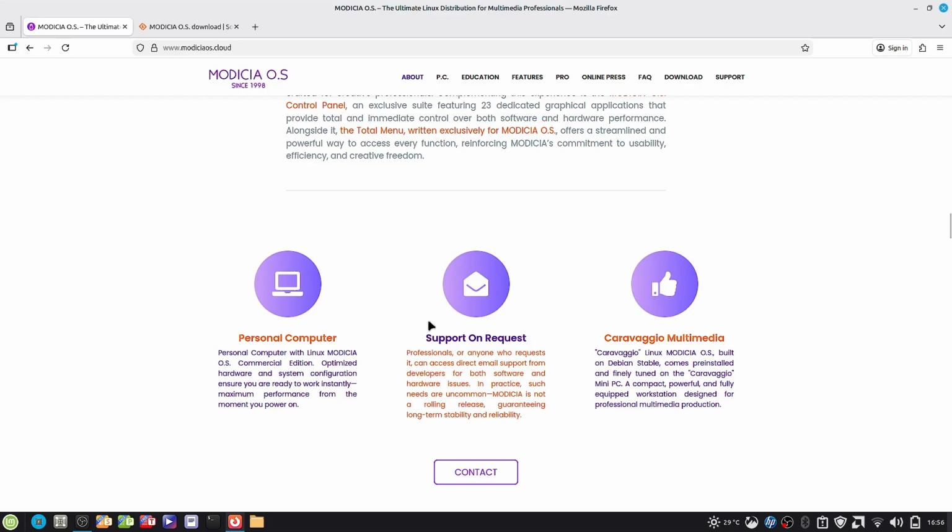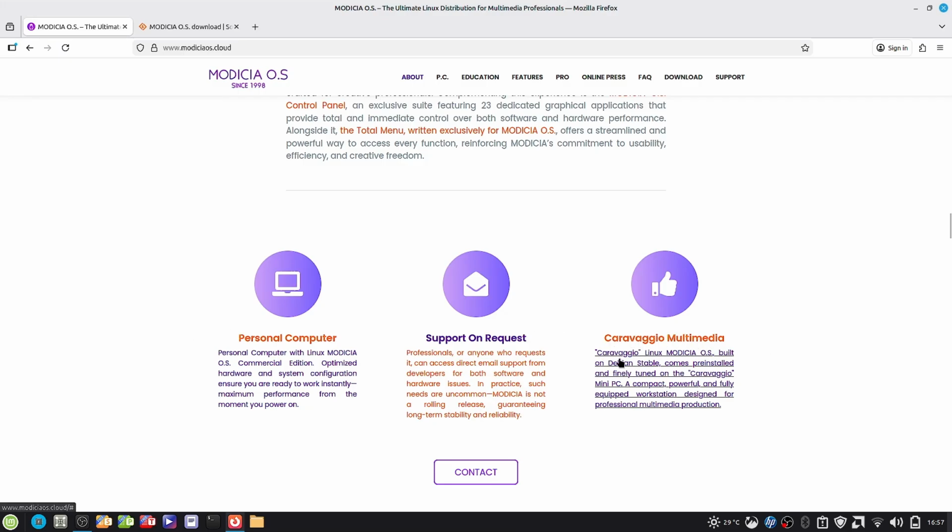But I think, looking at this, most probably it is paid support, because most of the common requests are not there. Since it is based on Debian, there will actually be very few issues with the system, because Debian is very good at bug fixing. Whenever any bug is reported, it is immediately fixed. It takes a very short time for bugs to be fixed. Thousands of bugs are fixed every year. So we expect very few bugs here in Modicia OS because it is based on Debian.